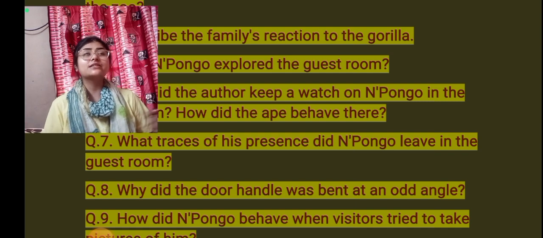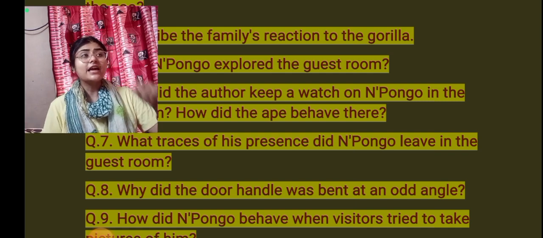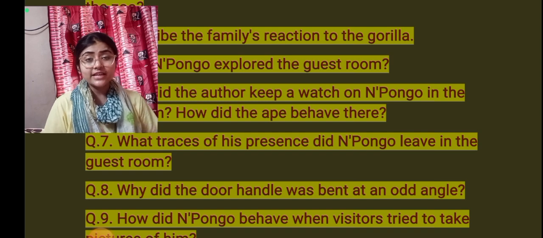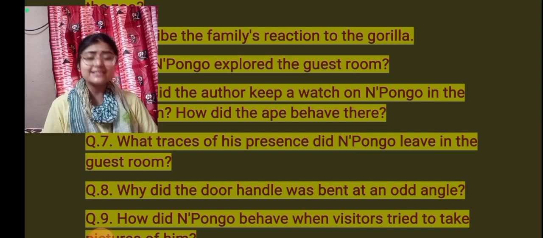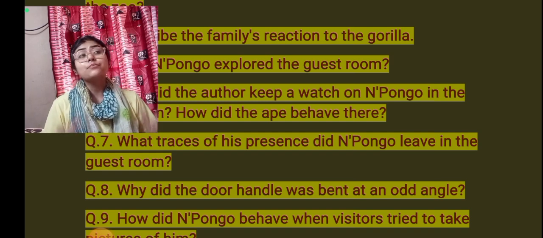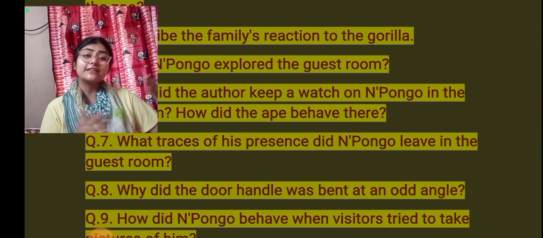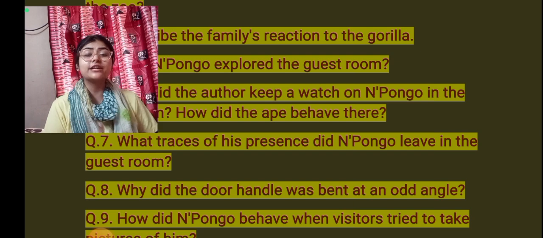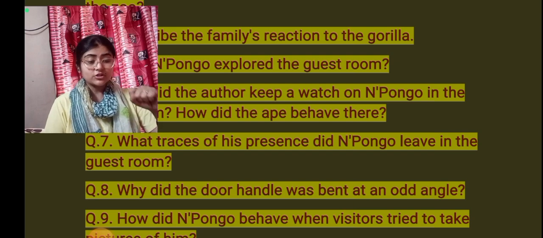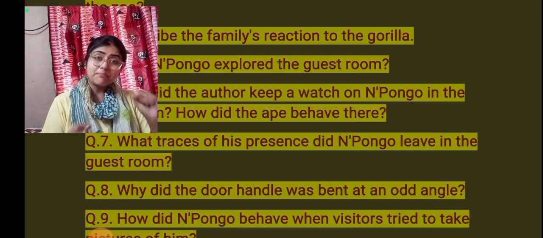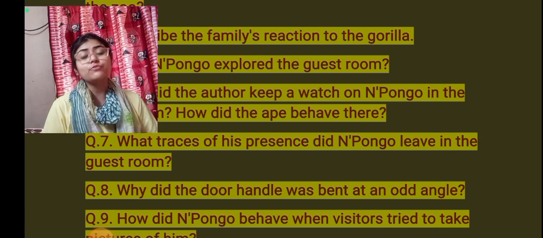And the next point is that the handle of the door of the guest room was bent in an odd way. That proved that Npongo tried to get out of the room. That oddly bent handle proved Npongo's attempt to get out of the room.